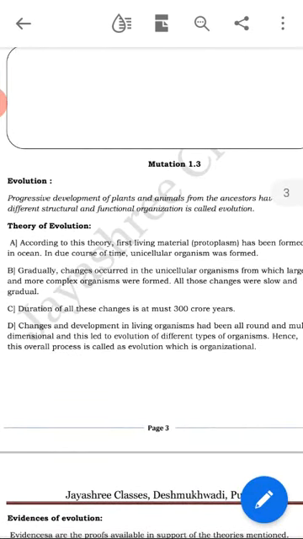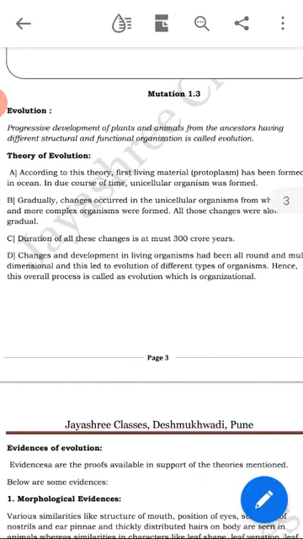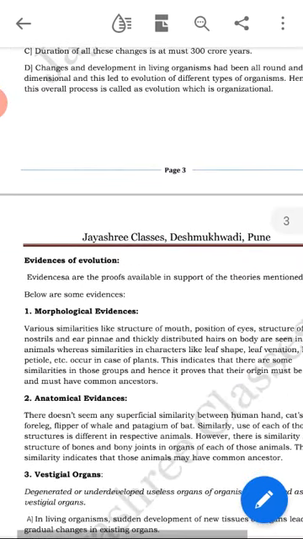Next concept we saw was evolution. The definition of evolution is the progressive development of plants and animals from ancestors having different structural and functional organization. Then we saw the theory of evolution, how the living organisms first appeared on earth and how they progressed. Then we saw evidences, proofs.